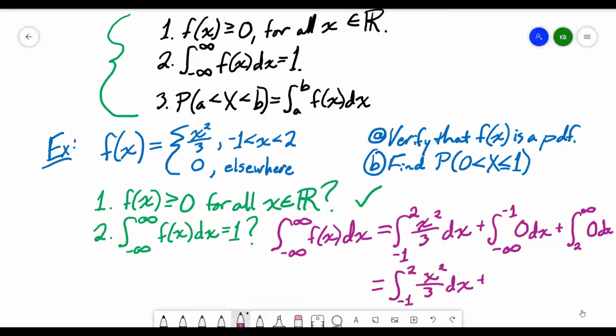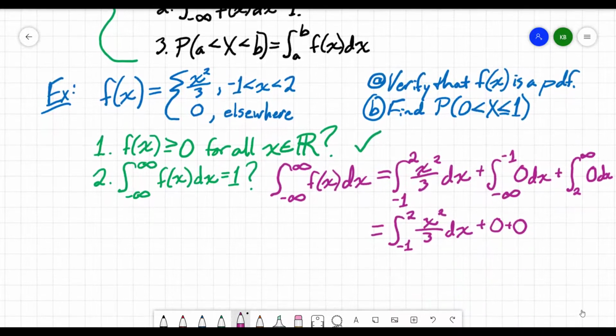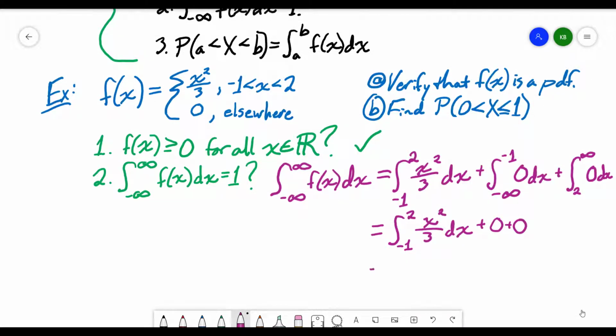The integral from negative infinity to negative 1 of 0, well, the integral of 0 is 0, so that's really just 0. And again, the integral of 0 is 0. So really what this all comes down to is the integral from negative 1 to 2 of x squared over 3 dx. So when we take this integral, remember we're going to add 1 to our exponent. So I have x cubed, and then I'm going to divide by my new exponent. So I'm dividing by 3, and that's what's in my numerator. And I still have an over 3 in my denominator.